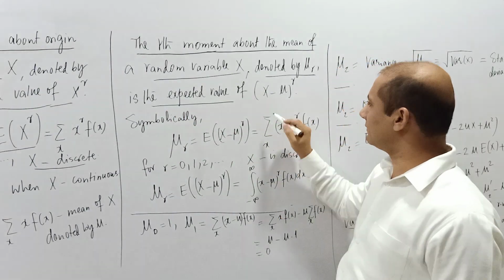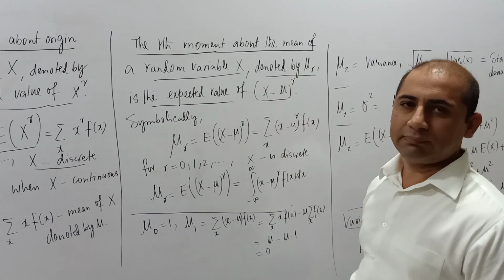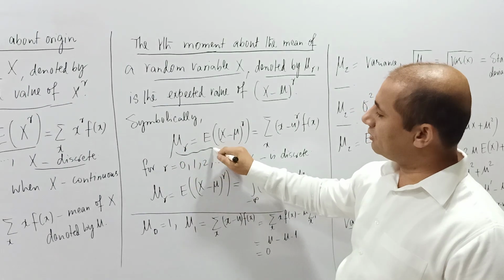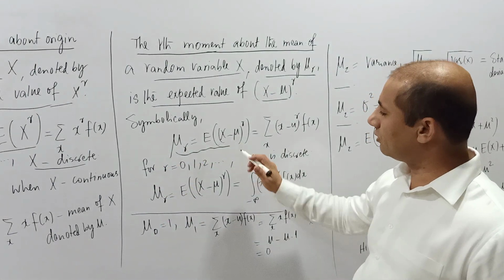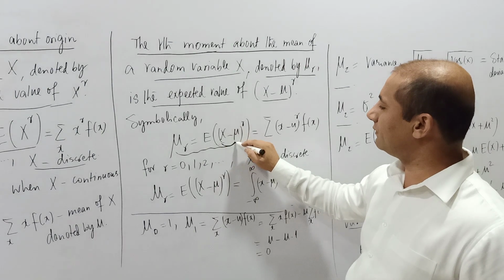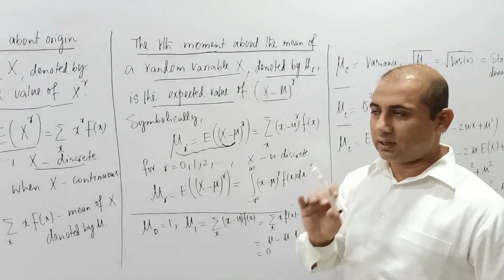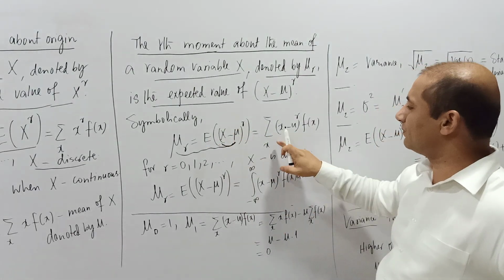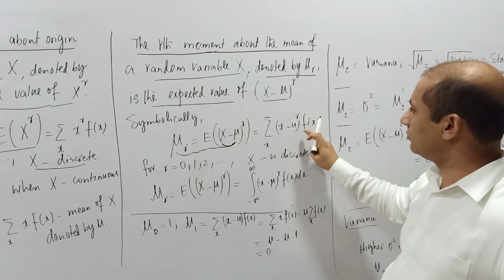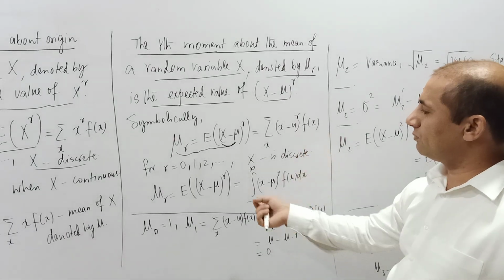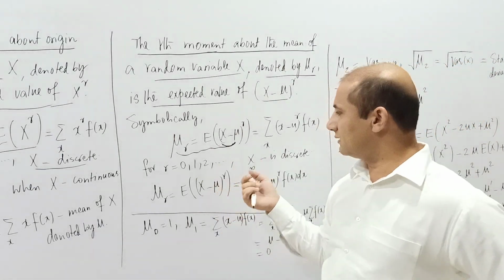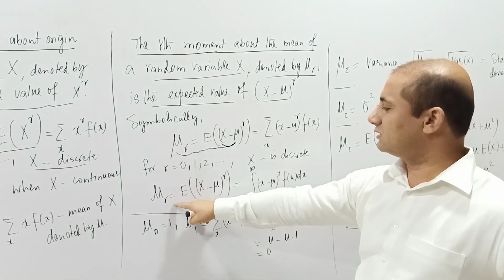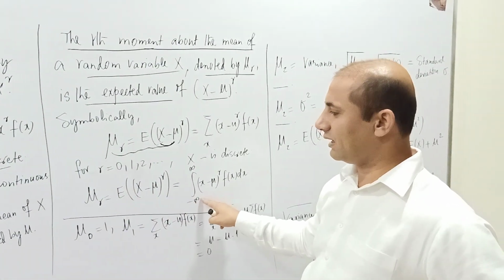Now we have a new random variable, X minus the mean, to the power r. When we define it, this is very similar to the previous definition, but now the difference is that we have defined the subtraction: X minus mu to the power r, and the expectation of this object. So the expectation of X minus mu to the power r becomes the summation of x minus mu to the power r times f of x, and obviously r can assume all values 0, 1, 2, and so on. This summation suggests that the variable I am taking is discrete, and when it is continuous, it will be defined as always, but now we will be using integrals.